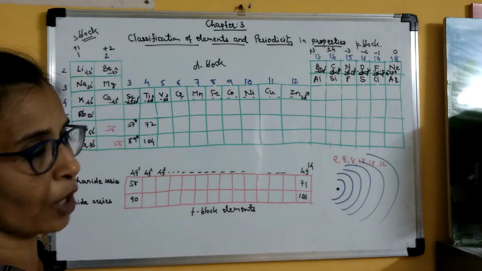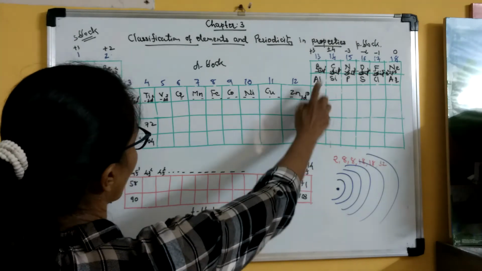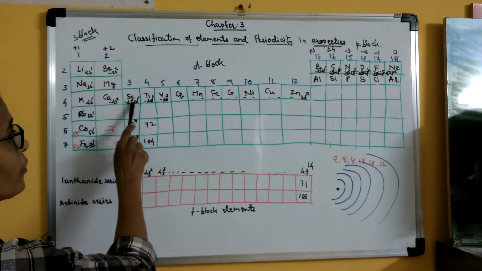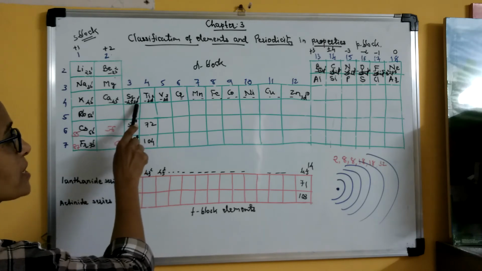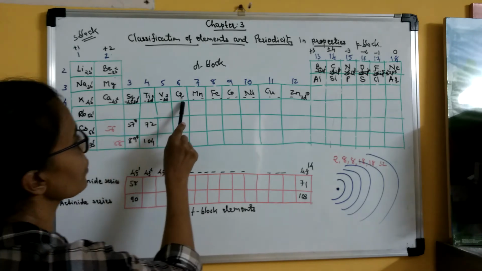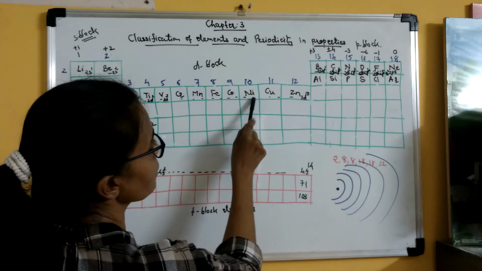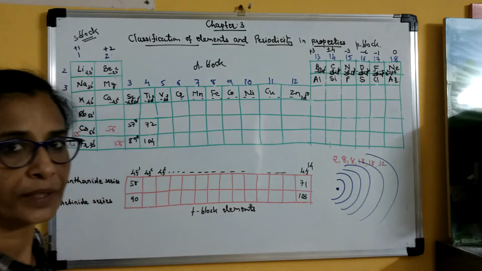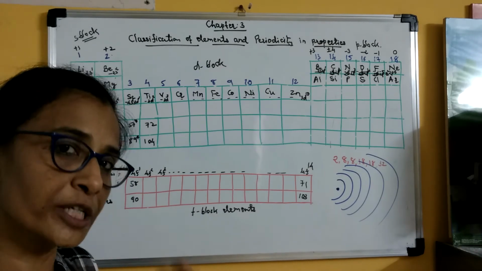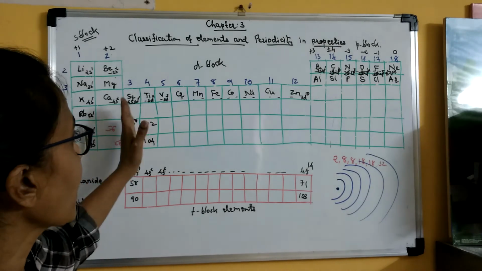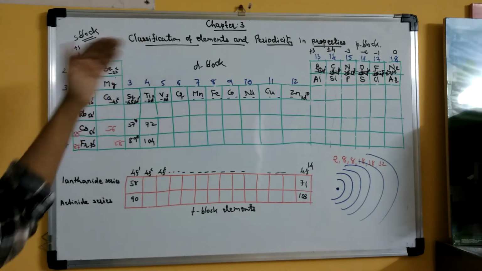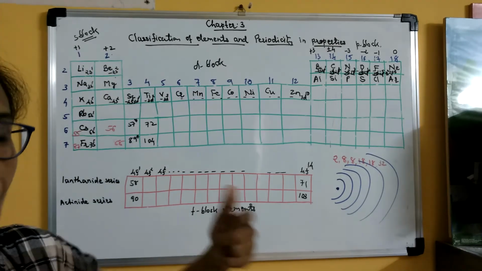Then comes d block. Now this middle part of the periodic table is called d block elements, because in the configuration of scandium, if you see, the last electron is present in 3d orbital. So it is 3d1, 3d2, 3d3, 3d5, then 3d5, 3d6, 3d7, 3d8, 3d9, 3d10. Clear? So d orbitals are 5 in number, 2 electrons in each, so total 10 electrons, and that is why there are 10 elements which belong to d block, because in these elements the last electron enters d orbital.